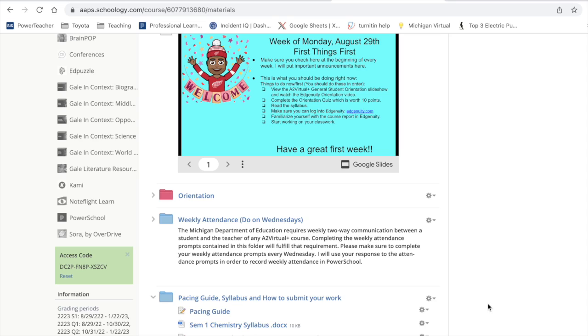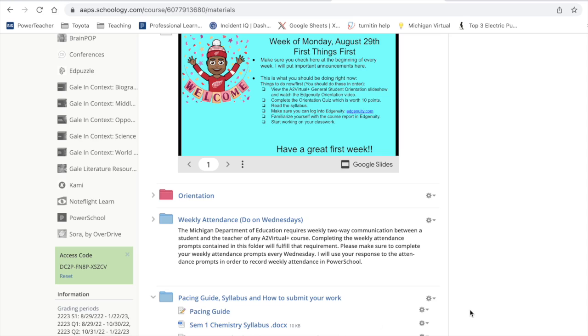they're right on the first, as soon as you open it up, they're right on the page on the left-hand side, or they're in the course report, which is in the upper right side of the screen when you open up Edgenuity. If you need any help finding that, let me know. I can send you a screenshot of it, or we can jump on Zoom and we can talk about it. I can show you how to find the pacing for that, right?